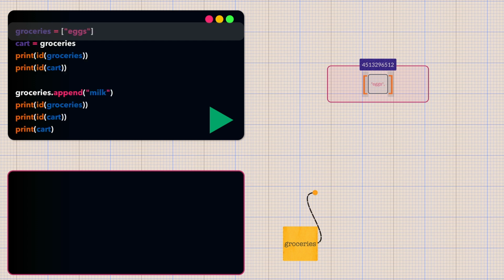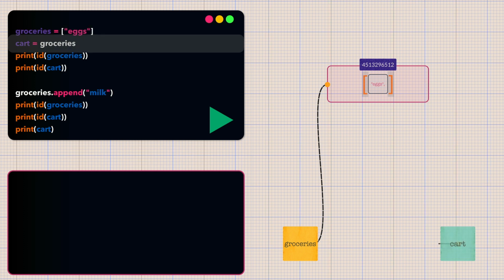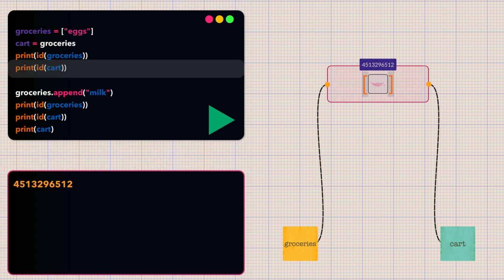So here Python creates a list object containing eggs in memory and creates a reference called groceries that points to it. Then it creates a new reference called cart that points to the exact same list object that groceries is pointing to. Both variables now reference the identical list object, which we could verify using the id function.